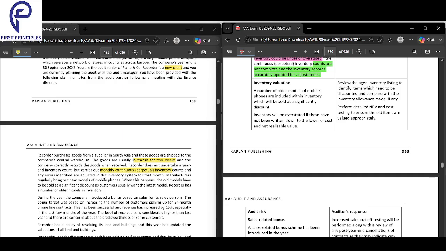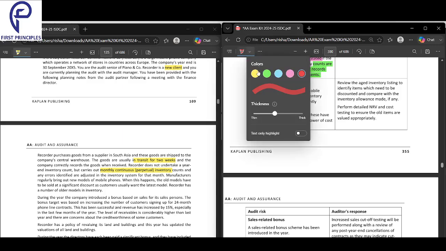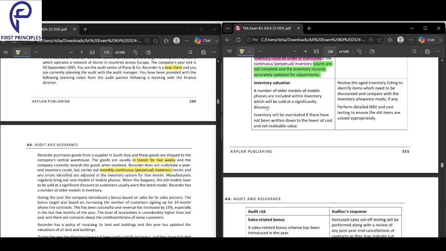Errors identified are adjusted. Manufacturers regularly bring out new models. When this happens, the old models will be sold at a significant discount. Now, why is this a risk? Because then some of your inventory may be overstated.